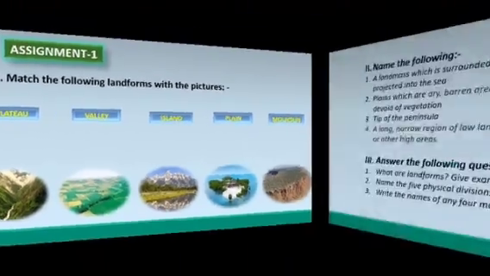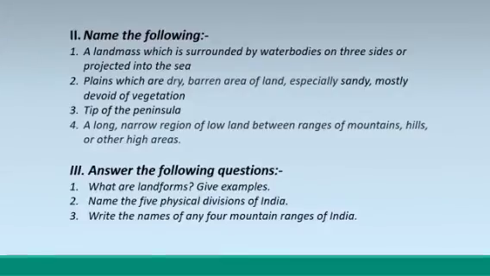Second one. Name the following. A landmass which is surrounded by water bodies on three sides or projected into the sea. Second one, plains which are dry, barren area of land, especially sandy, mostly devoid of vegetation. Third one, tip of the peninsula. Number 4, a long, narrow region of lowland between ranges of mountains, hills, or other high areas.